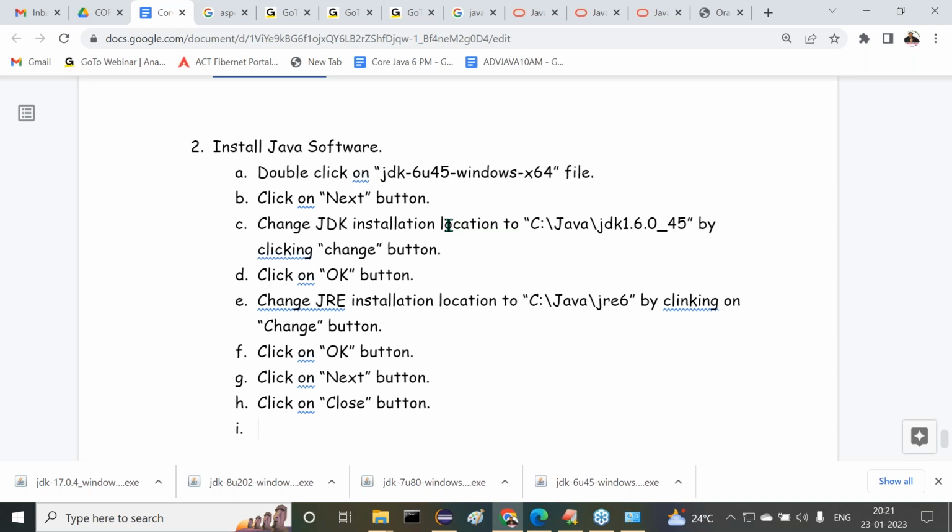So can I ask one question now? Everybody may give an answer. Before this class, you may not be aware of this, but now I'm asking this question. All of you ready? Now tell me. My question is, is it possible to install more than one Java version in a single computer? Possible or not possible? Yes, of course it is possible.